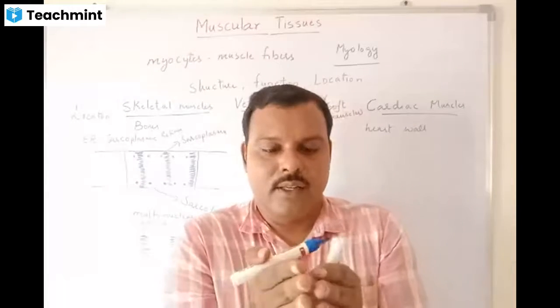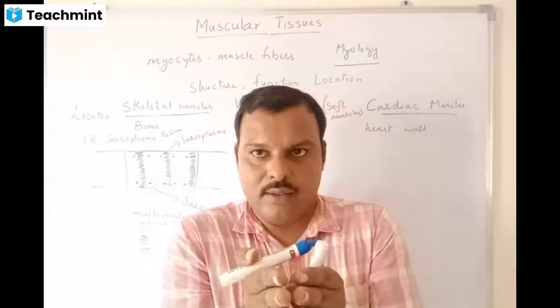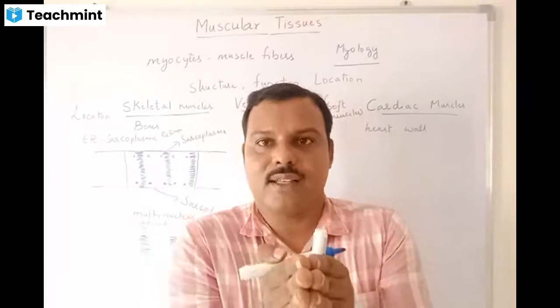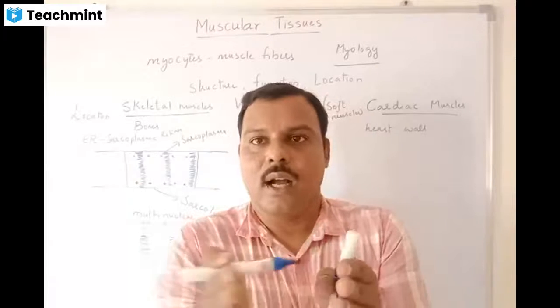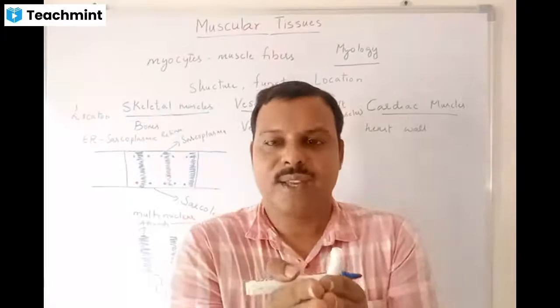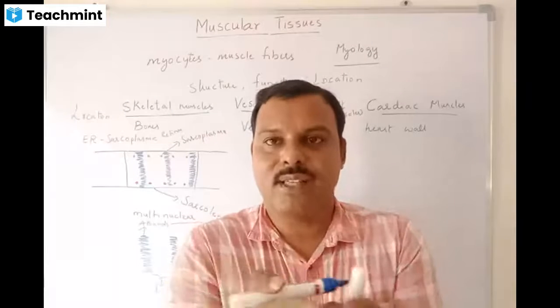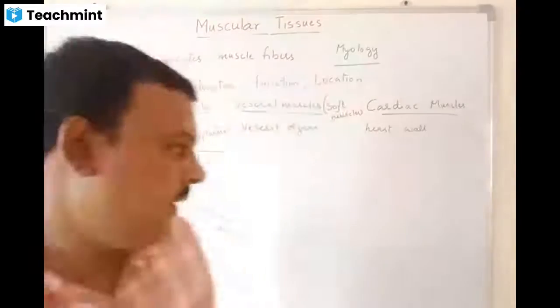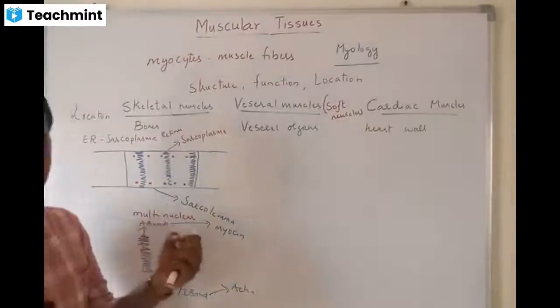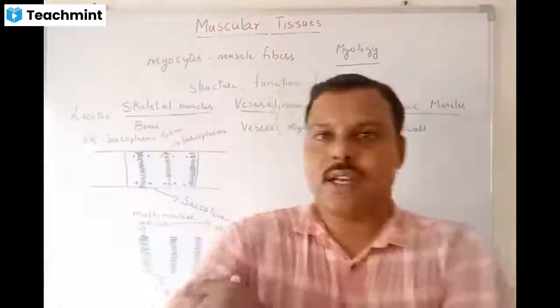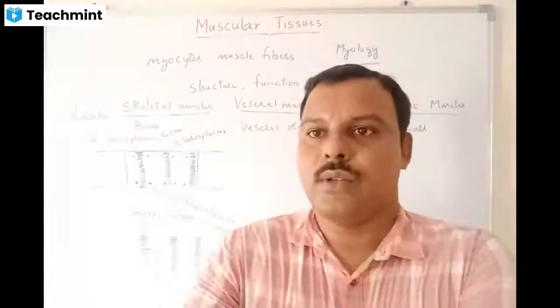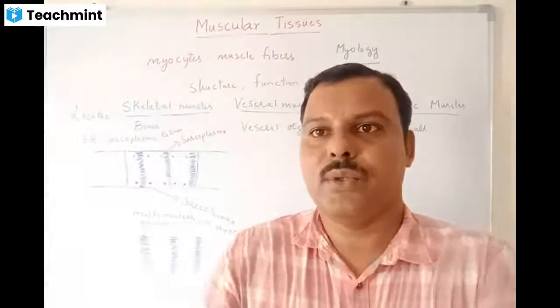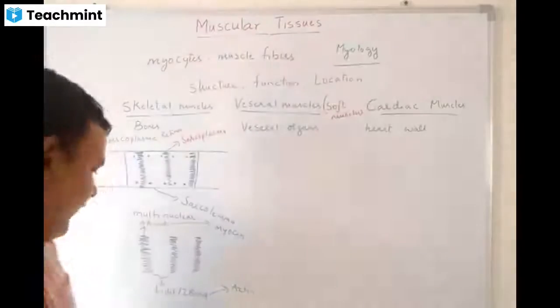When the myosin contracts, the I band will dilate, and when the I band contracts, the myosin will expand. That is the way contraction happens in the muscles. With that only we are able to move along with the bones.